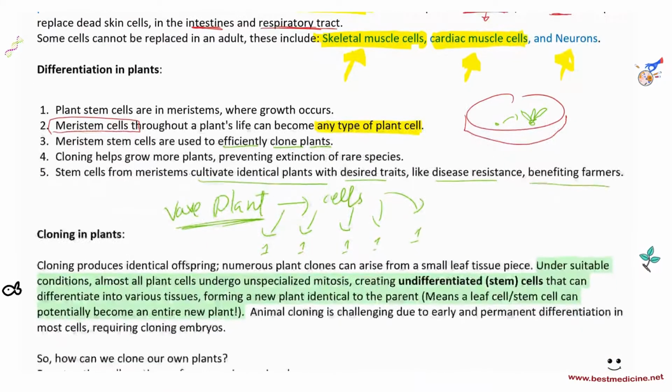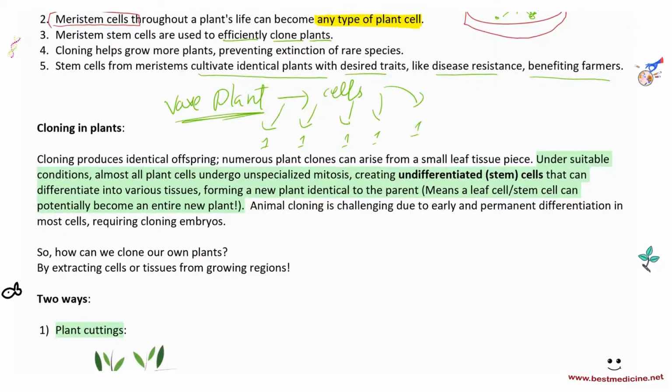So let's have a look at cloning in plants. How does this work? Let's read this through. There's a couple of methods that we need to be familiar with, and this is a little bit important, often tested on the exam. Cloning in plants: cloning produces identical offspring. Numerous plant clones can arise from a small leaf tissue piece. Under suitable conditions, almost all plant cells undergo unspecialized mitosis, creating undifferentiated stem cells that can differentiate into various tissues, forming a new plant identical to the parent.